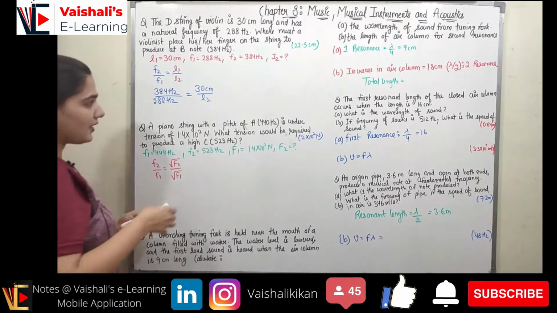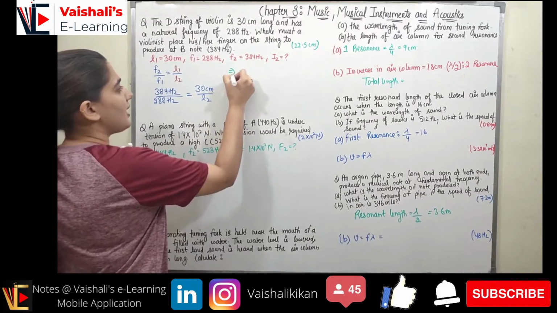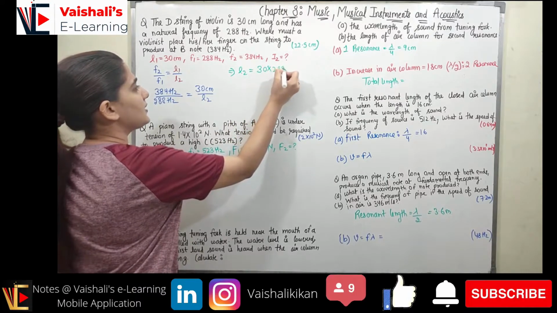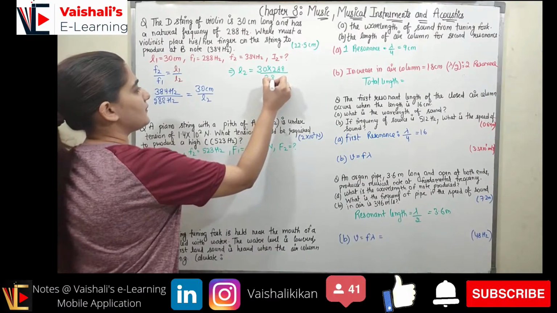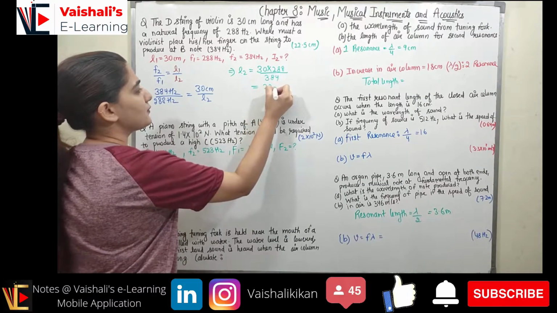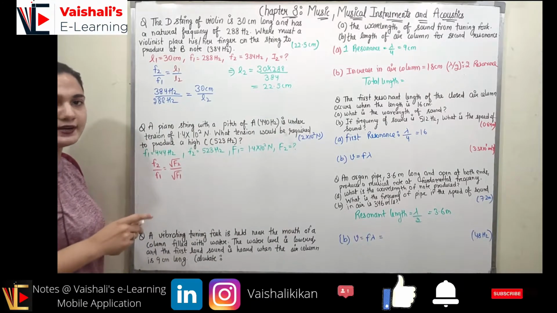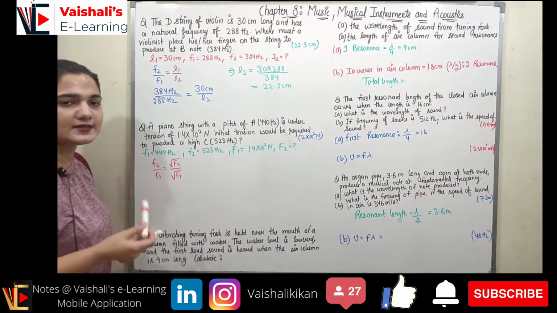So now we can do the calculation, and L2 will be equal to 30 into 288 upon 384, right? So now it will be equal to 22.5 centimeter. Right, so this is how simply you can find out the place where he has to place his finger.